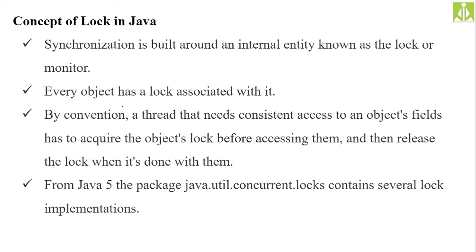Synchronization is basically built around an internal entity known as the lock or monitor. The concept is very simple. I will explain here. We have a resource R1 and two threads T1, T2. They are competing to access this resource. When they are competing, there is a guarantee that only one thread will gain the access first.